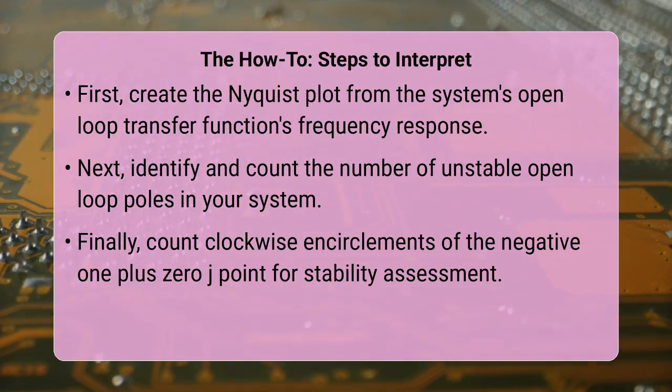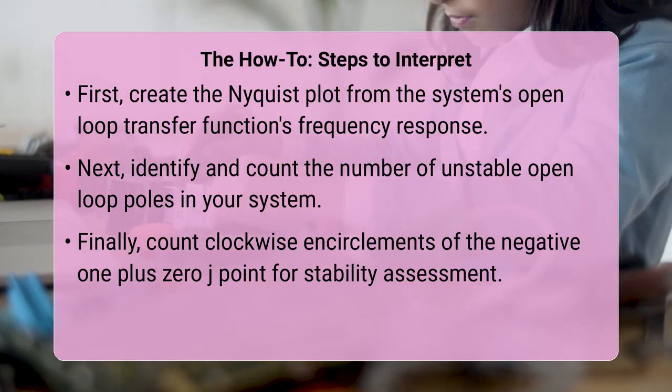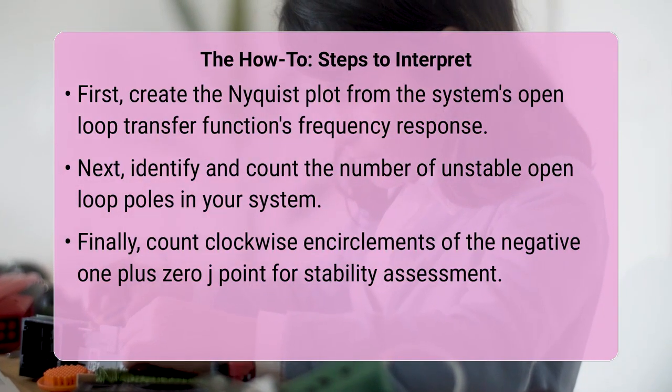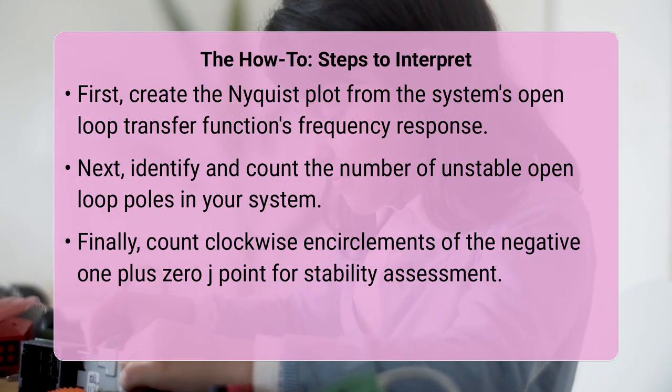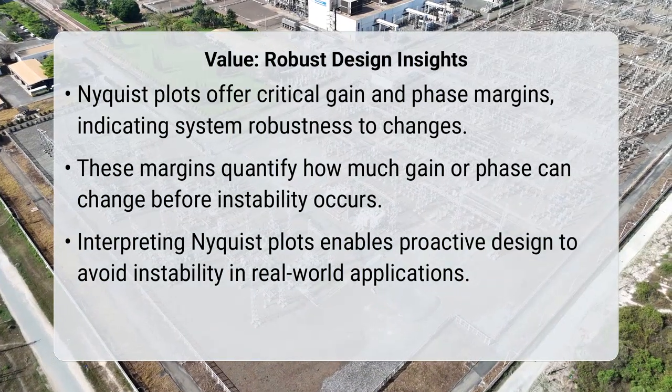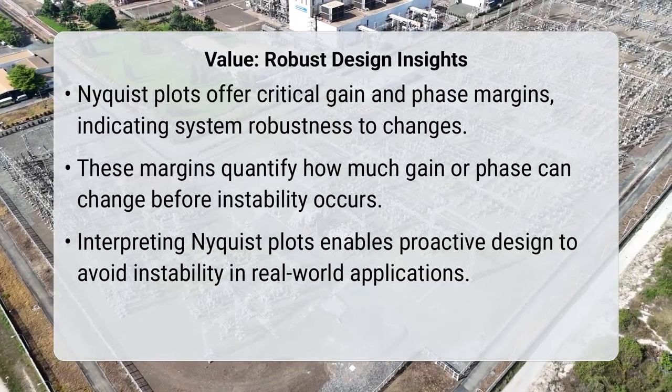A key concept here is the gain margin and phase margin, which are often read directly from the Nyquist plot. These margins provide quantitative measures of how much the gain or phase of a system can change before instability occurs, acting as crucial indicators for robust control system design.